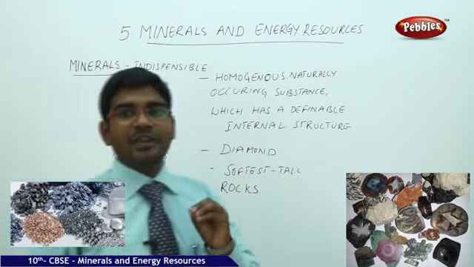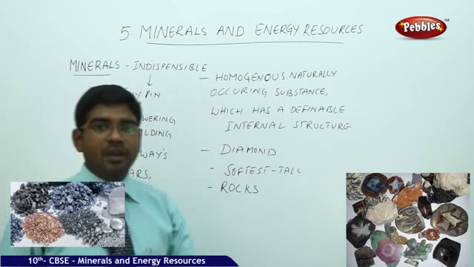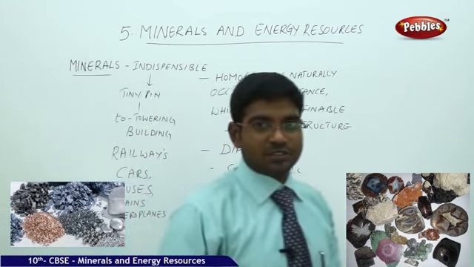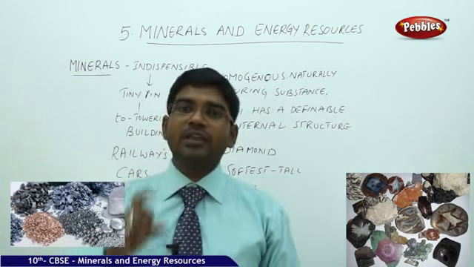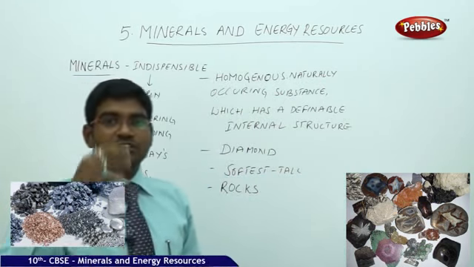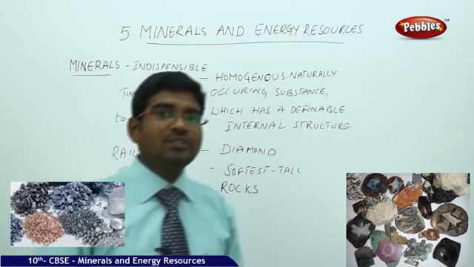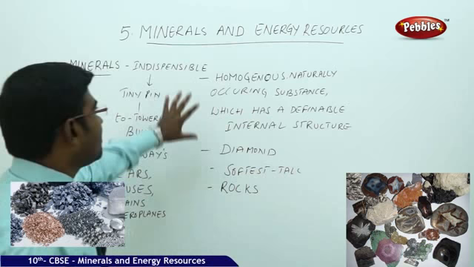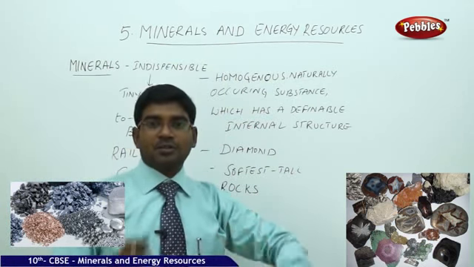Now, what is a mineral actually? How does the geologist define mineral? Who is a geologist? A geologist is a person who studies the inner layers of the earth. The geography of the earth is known as geology. A geologist gave a clear definition of minerals as a homogeneously occurring substance.